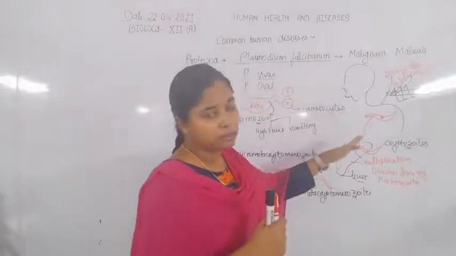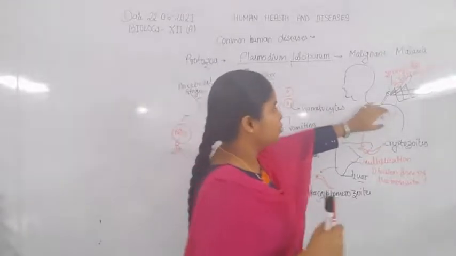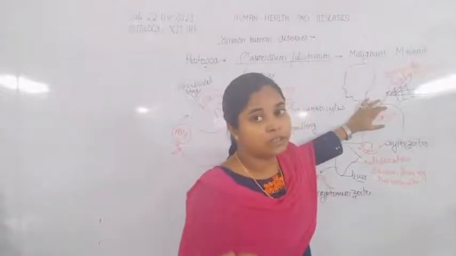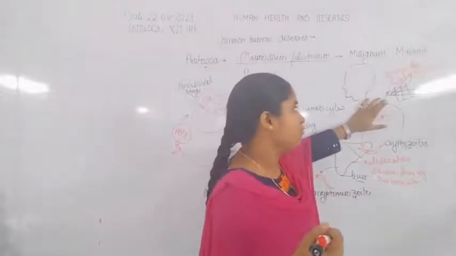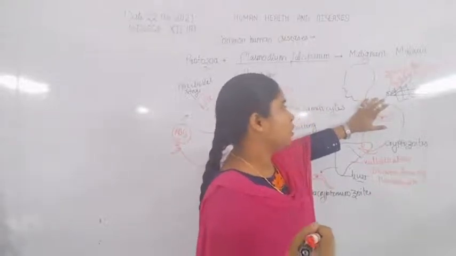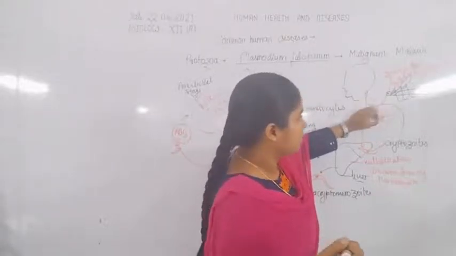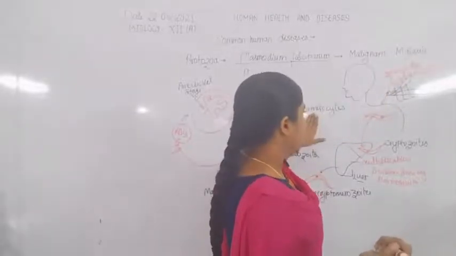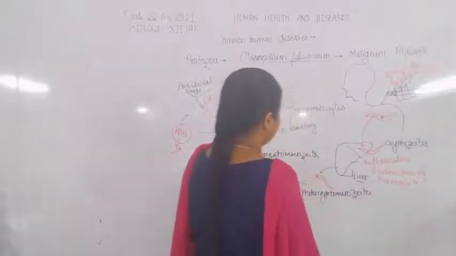Due to the release of the anticoagulating substance from the saliva of the mosquito, the blood gets diluted and the mosquito sucks the blood from the human, and due to the sucking of blood the gametocytes get transferred into the lumen of the mosquito.